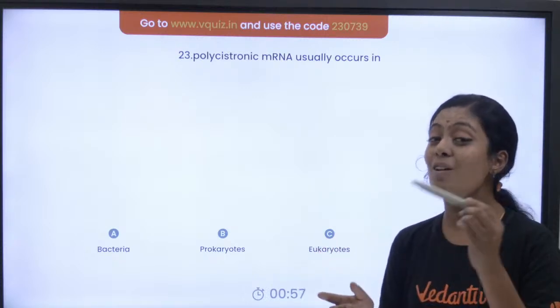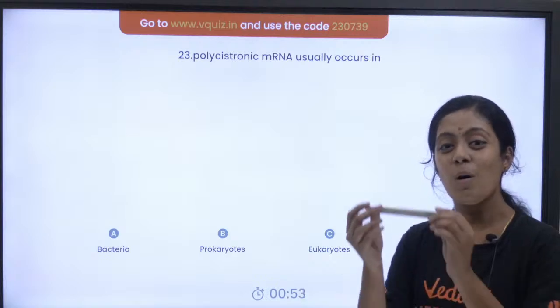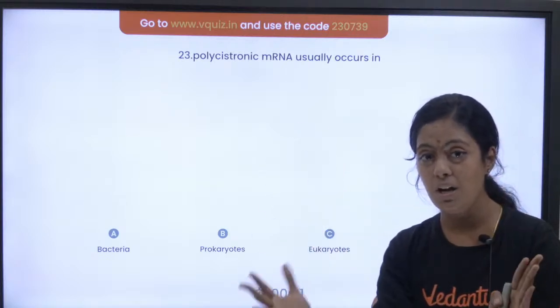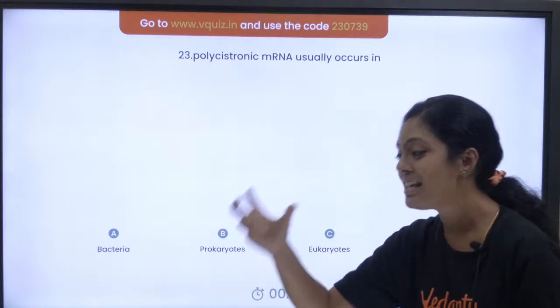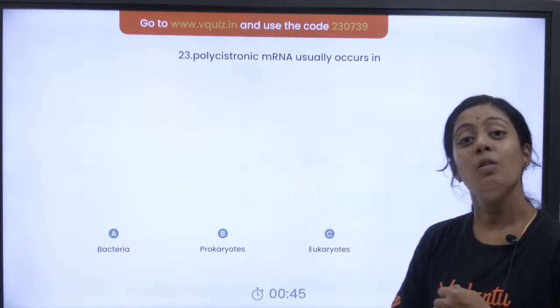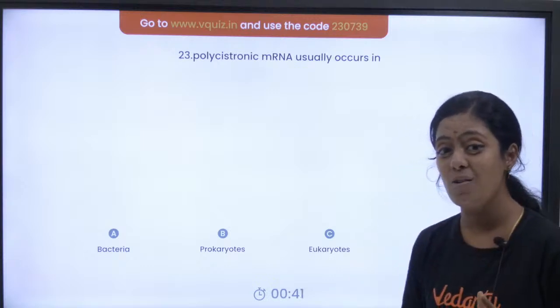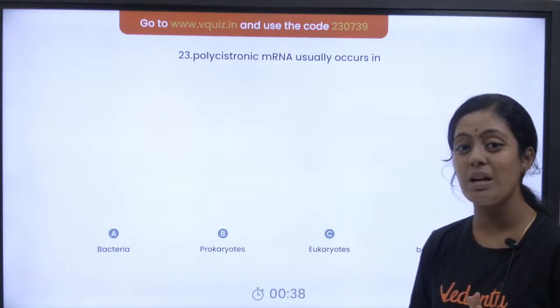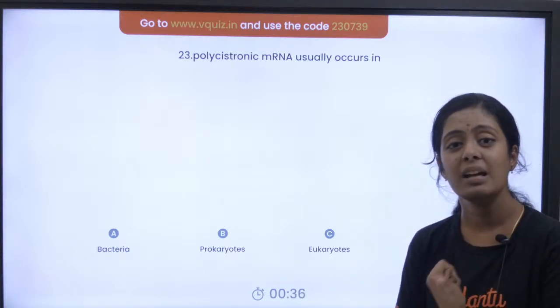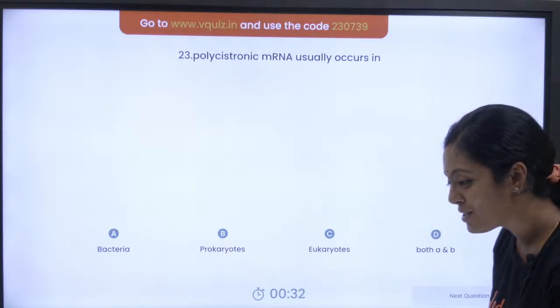Polycistronic means, like your lac operon, they have multiple structural genes. Okay, so a particular transcription unit will have multiple structural genes. That is what we call polycistronic. Okay, monocistronic means one transcription unit has one gene. That is what we call monocistronic. Where do you see polycistronic? It is in your prokaryotes. Where do you see monocistronic? It is in your eukaryotes.